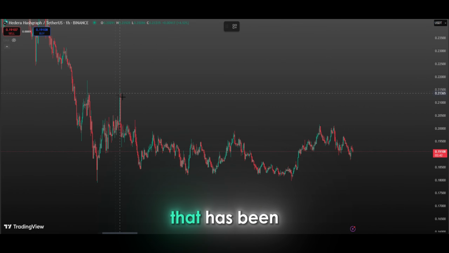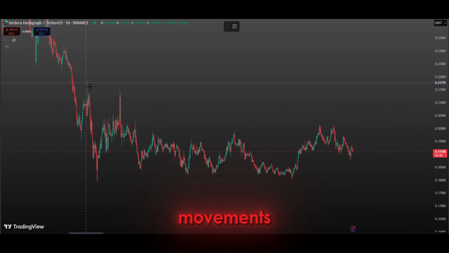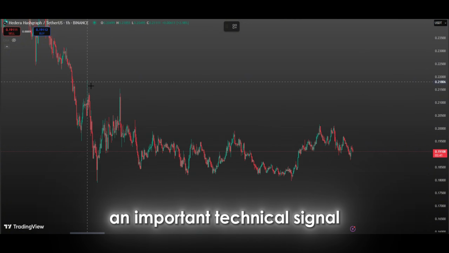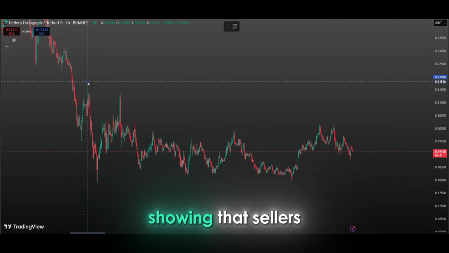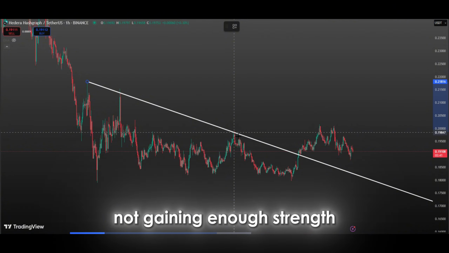The descending trend that has been effective for a long time in the chart had been putting noticeable pressure on the price movements. This downtrend was an important technical signal, showing that sellers were maintaining dominance in the market and buyers were not gaining enough strength.